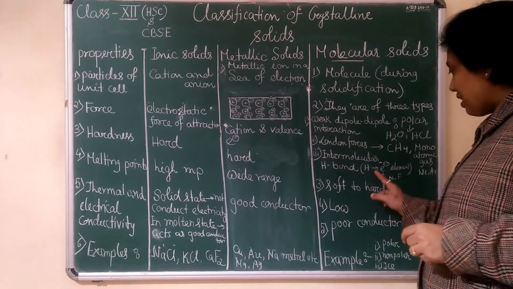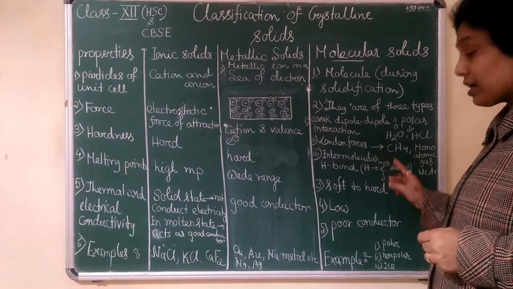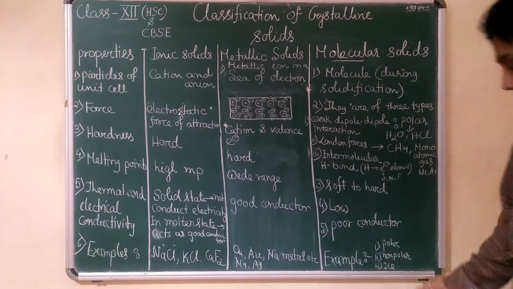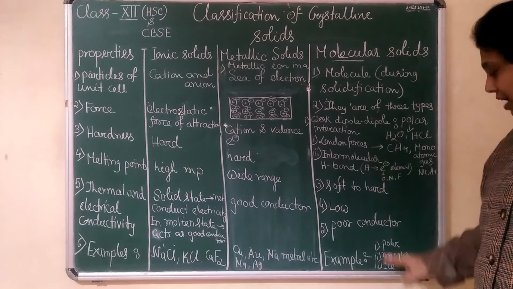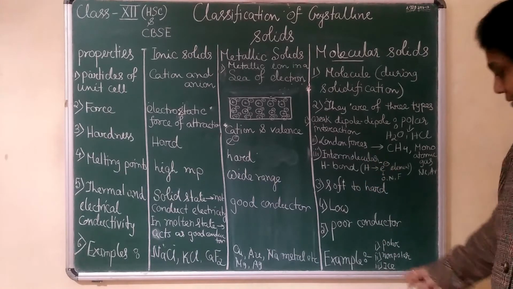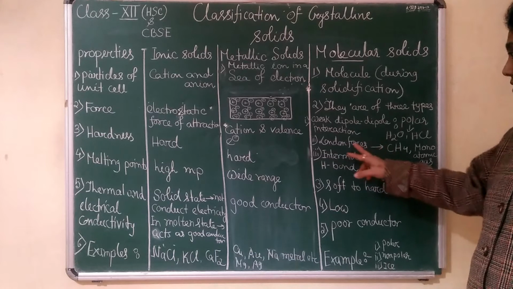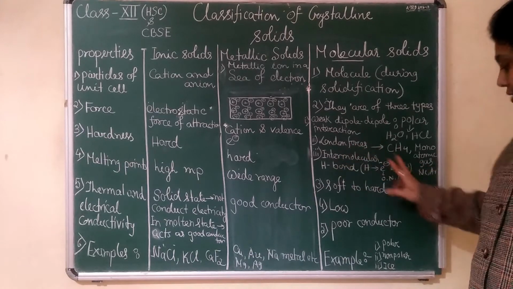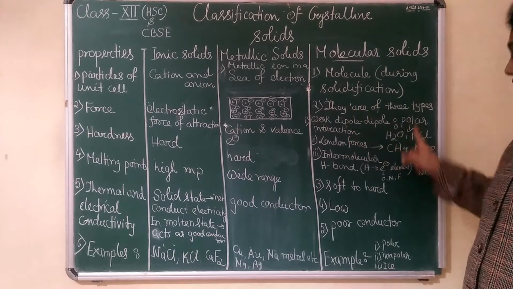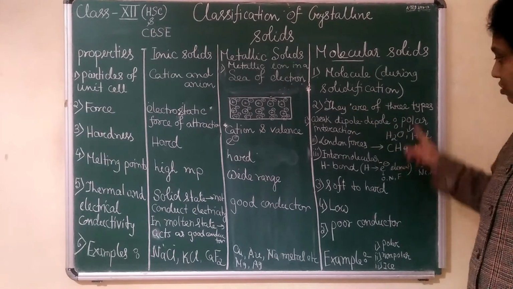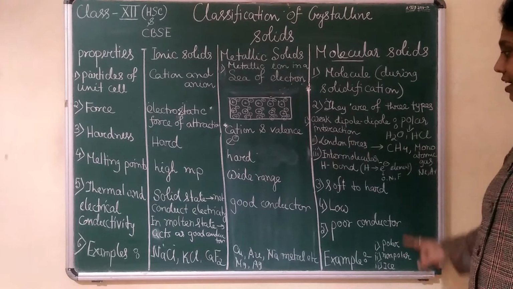So here I will not take the example of water, I will take the example of ice. You can see I have written ice as the example for intermolecular hydrogen bonding. For London forces, non-polar molecules, and for dipole interaction, polar molecules. This way you can easily remember this.